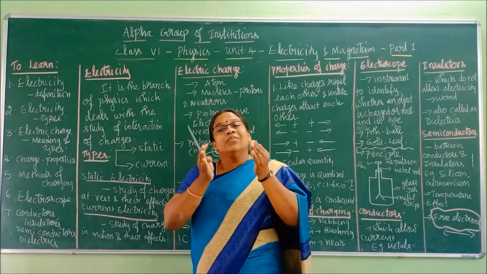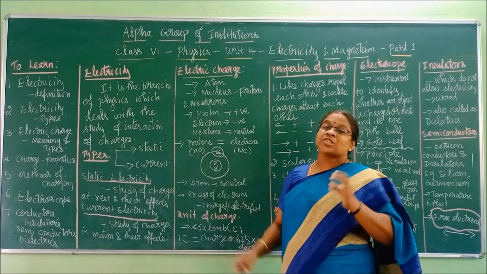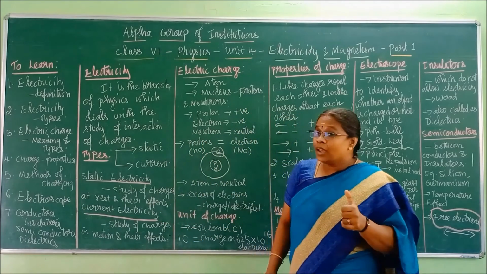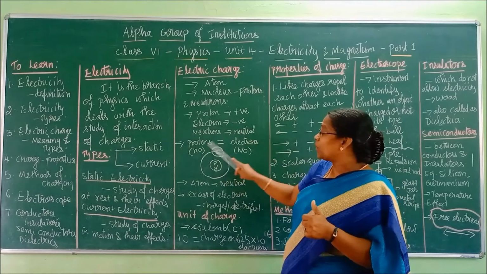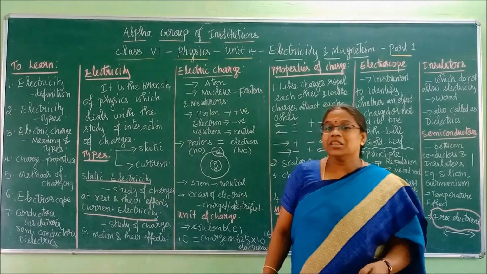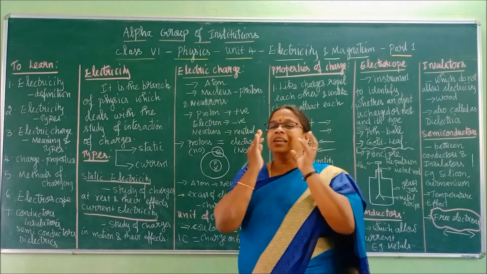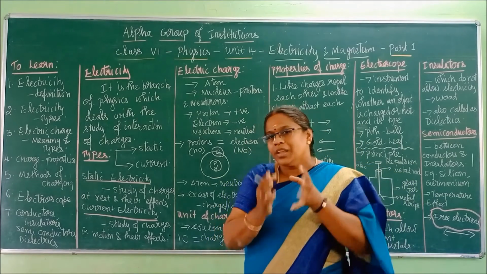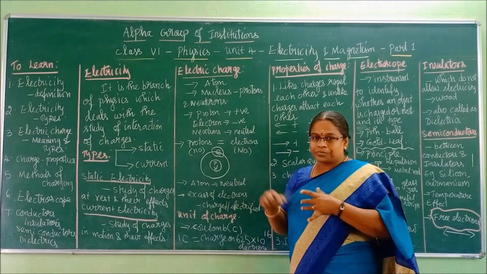Now, of all these three, the electron is a special member. Why? Because it is the only subatomic particle which is rotating. The other two are locked inside the nucleus. So it will be strong, but it will remain at rest inside the nucleus. But the electron is the only revolving member.